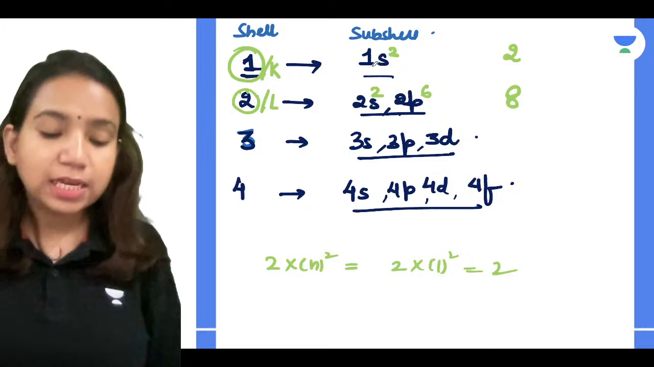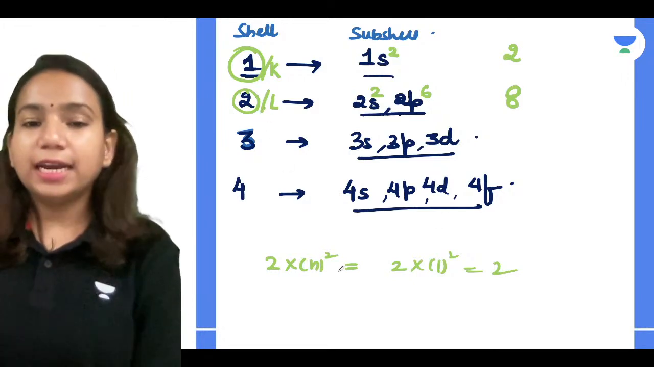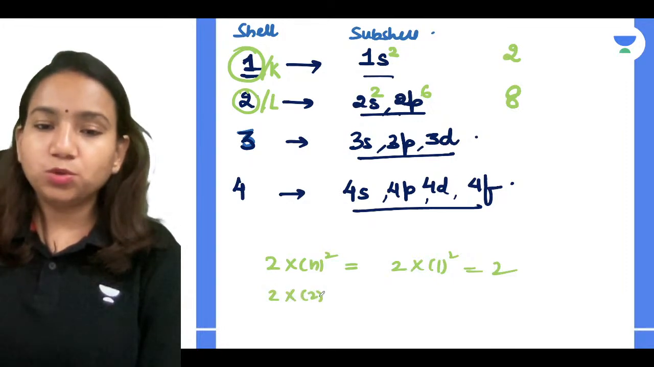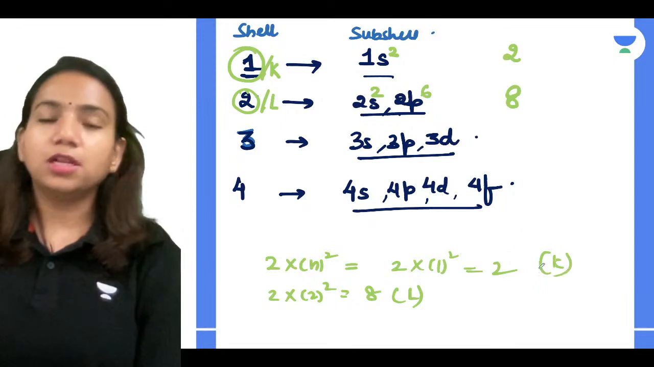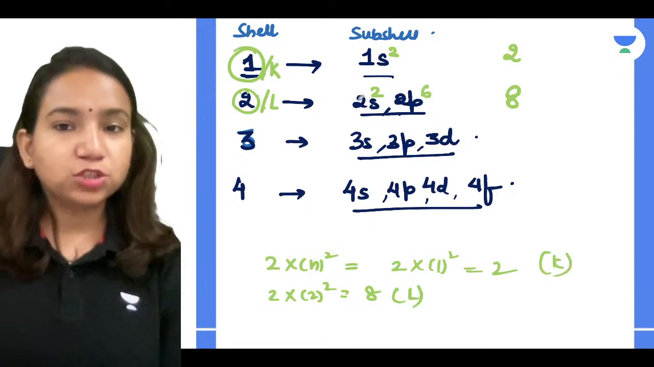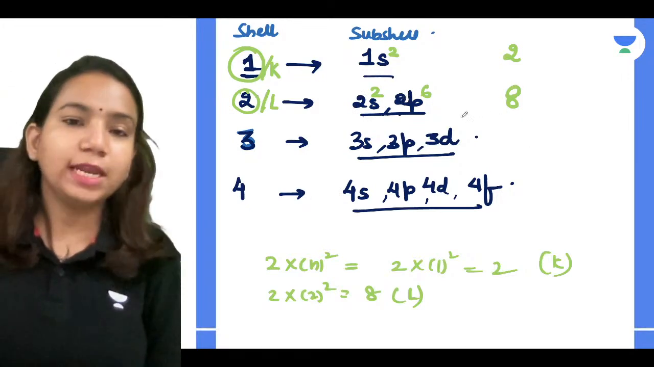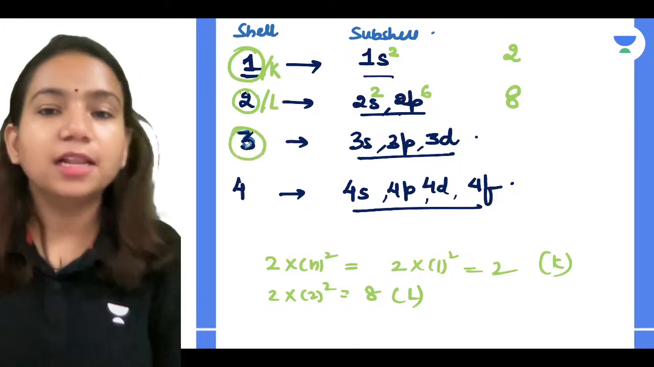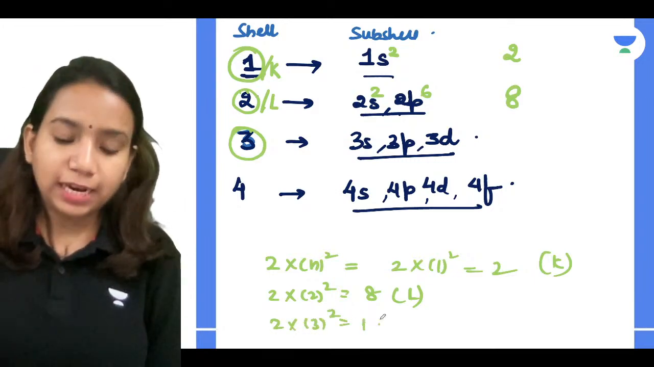In the S subshell. In the second shell, there are 8 electrons which we can relate. So 2 into 2 square, it is 8. So this is the L shell. This is the K shell. So how are these 8 electrons placed? 2 electrons are present in the S subshell and 6 electrons are present in the P subshell. So total 8. In the third shell, maximum we can find out 2 into 3 square, 18 electrons it can